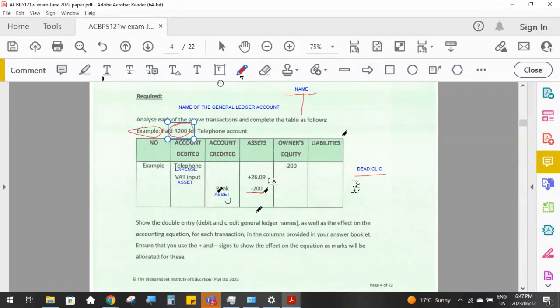So I think they've got something wrong in this example, but anyway, let's fix it for them. So our calculation to work out: 200 Rand divided by 1.15 is equal to 173 Rand and 91 cents. And if we subtract that from 200, our VAT amount will then equal 26 Rand. And remember, you're rounding to round correctly, 26 Rand and 9 cents. So this here, owner's equity, should not be 200. That is minus 173.91.